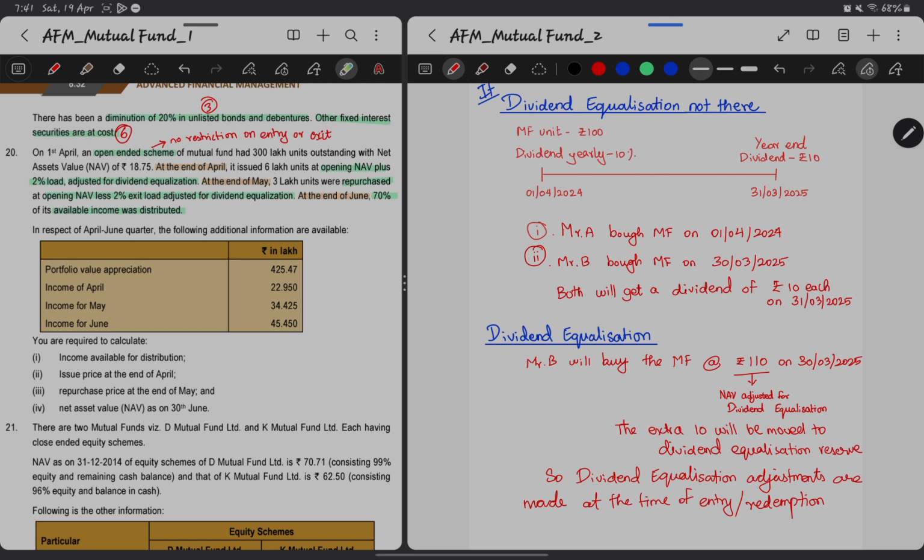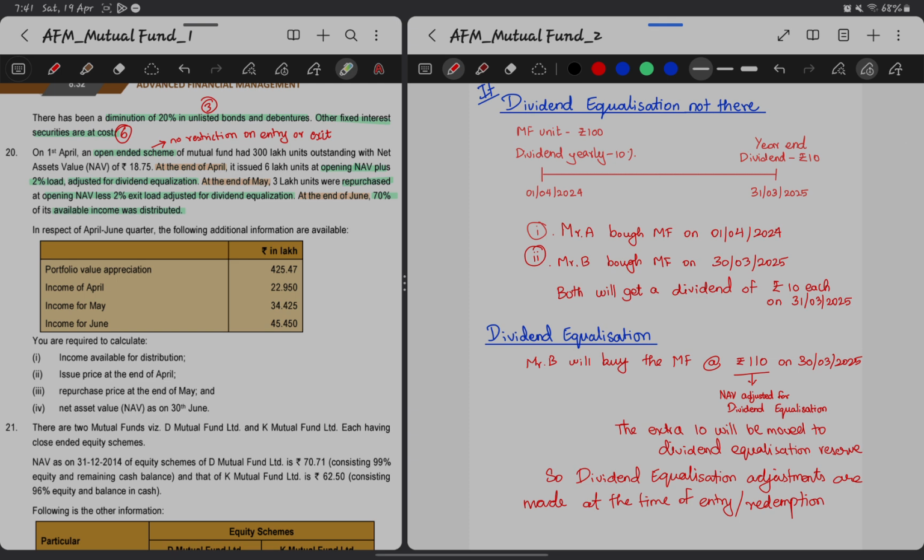So dividend equalization adjustments are made at the time of entry or redemption, and it gets moved to a reserve. Then at the time of dividend issue, both people will get the dividend, but Mr. A has invested only 100 on 1/4/2024 and he is getting a dividend of 10.